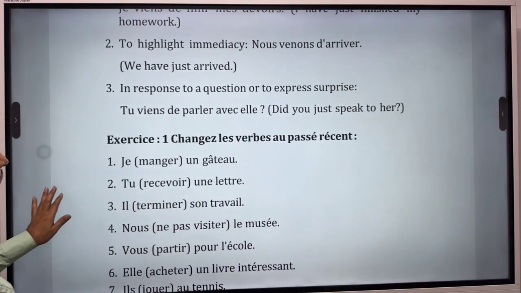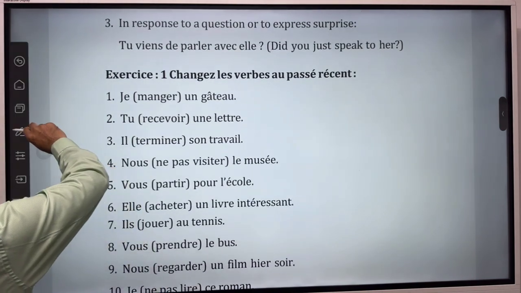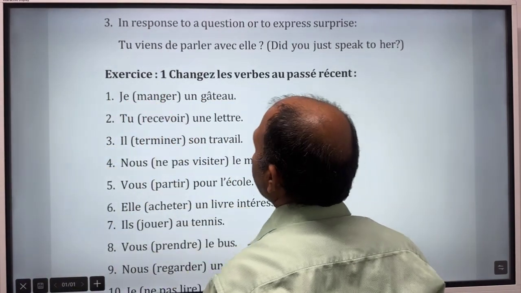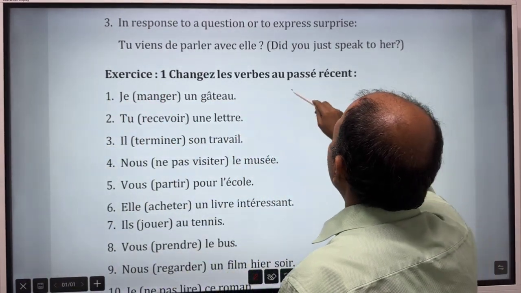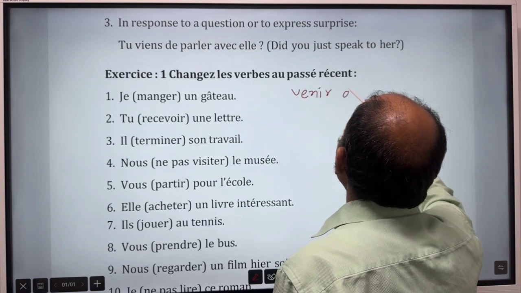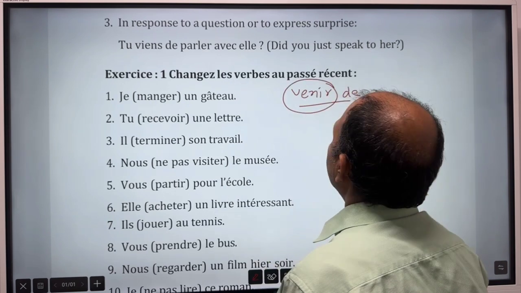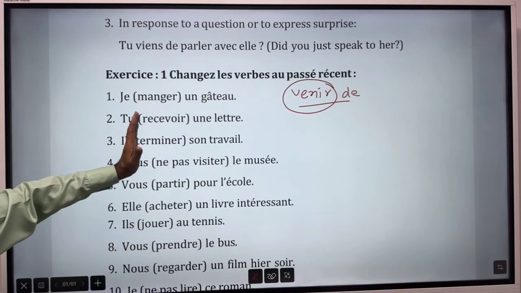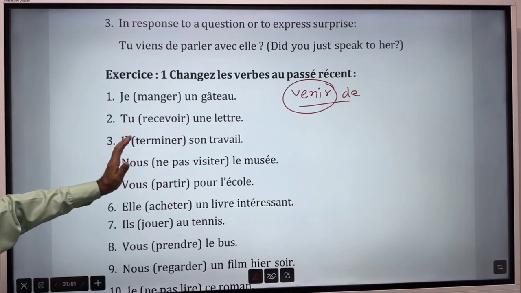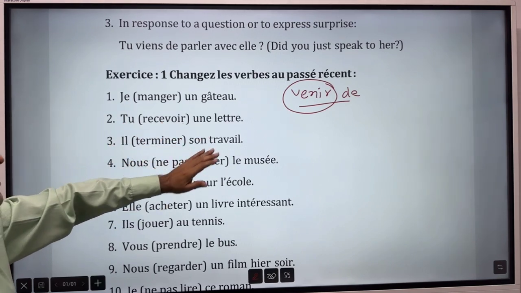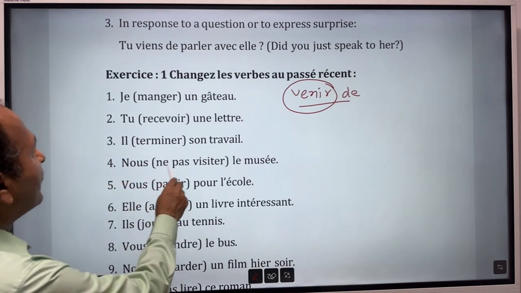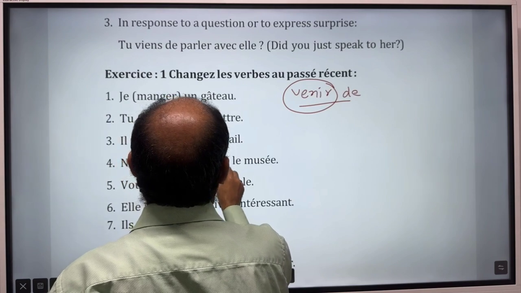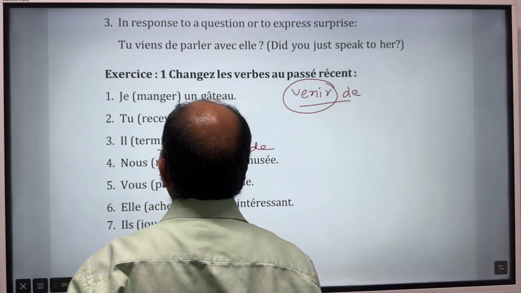Now, let's see the exercise. So, here the rule you remember. The bracketed verb will remain intact. What you have to do? You have to add venir conjugation and de. So, one conjugation of venir you should remember. So, with je, it will become viens de and then manger. Tu viens de recevoir une lettre. Il vient de terminer son travail. Nous venons de visiter, but it is negative. So, ne venons pas then de visiter.